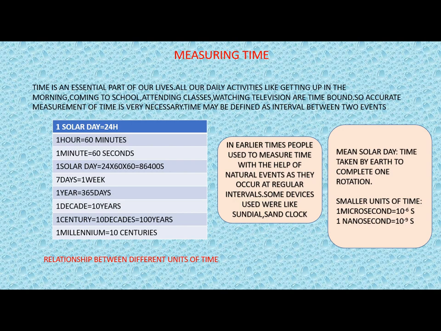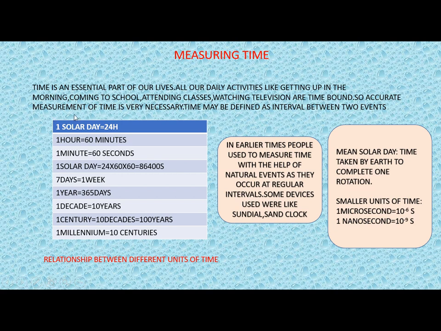Now why do we need time? Because time is a very essential part of our life, and without time we will not be able to do our daily activities properly. Many daily activities like getting up in the morning, coming to school, attending classes, watching television are all time bound. We all know that whenever we come to school, we have a time and we have a dismissal time. But suppose there is no time, in that case students will do whatever they want, they will come to school whenever they want, and leave whenever they want. This is going to create many confusions. So to avoid all these confusions in life, time is very essential.